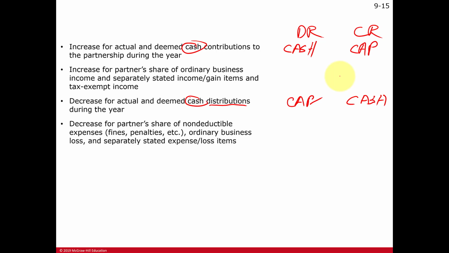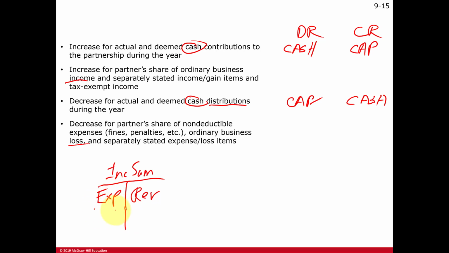So how about allocating a partner's share of his or her income, or his or her loss or deduction? If you remember in your first accounting class, at the end of the year we close out temporary accounts like revenue and expenses into an account called income summary. So revenue was closed out in here. Here is revenue sitting as a credit, and here are the expenses, the deductions, sitting as a debit.